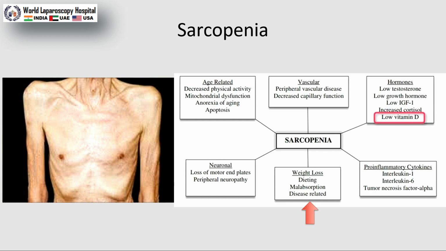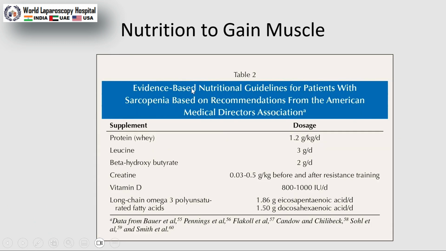Sarcopenia is very important, and how to correct and how to avoid sarcopenia is a very important factor. Sarcopenia could be age related, but here we are finding it in bariatric patients just because of low vitamin D and not taking adequate protein. Nutrition to gain muscles: these are the evidence-based recommendations.